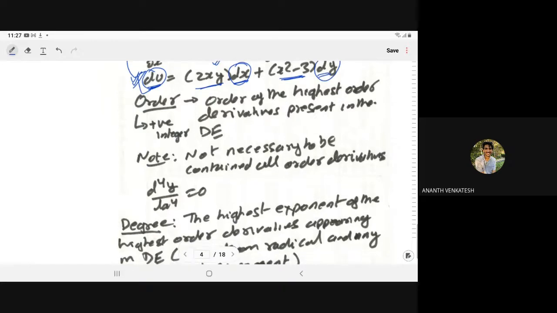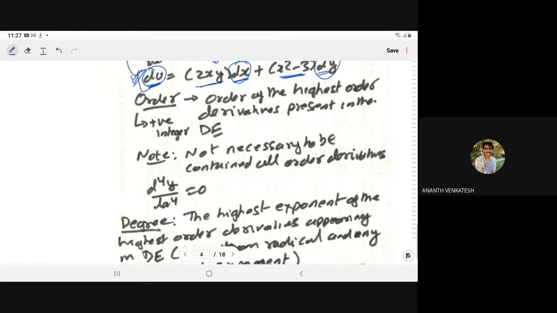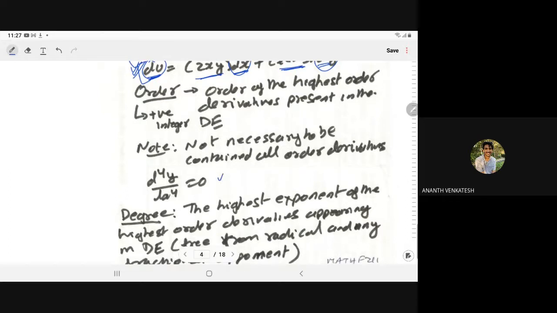Never do we write it as a fraction. It should always be a positive integer. It is not necessary that it contains all order derivatives. For example, taking the simplest, d4y upon dx4, in this case order is equal to 4 because it contains the fourth order derivative.